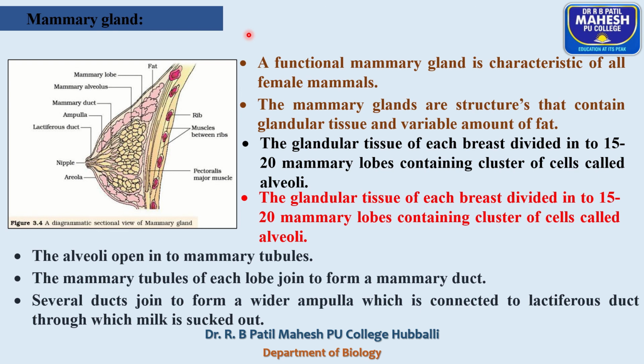The mammary tubules of each lobe join to form the mammary duct.